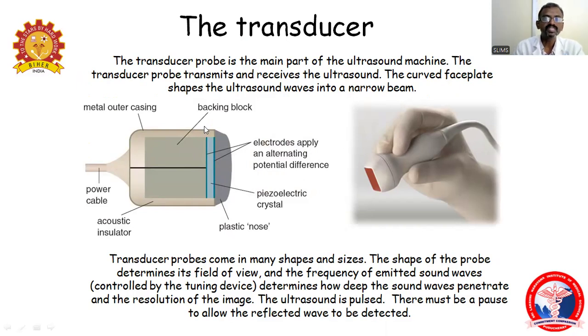First, look at the probe. There is an outer metal casing, and within it a power cable and an acoustic insulator. There is a plastic nose, the main component that contacts the patient or any object. The piezoelectric crystals are just above the plastic nose. These piezoelectric crystals act as electrodes to which alternating potentials are applied.